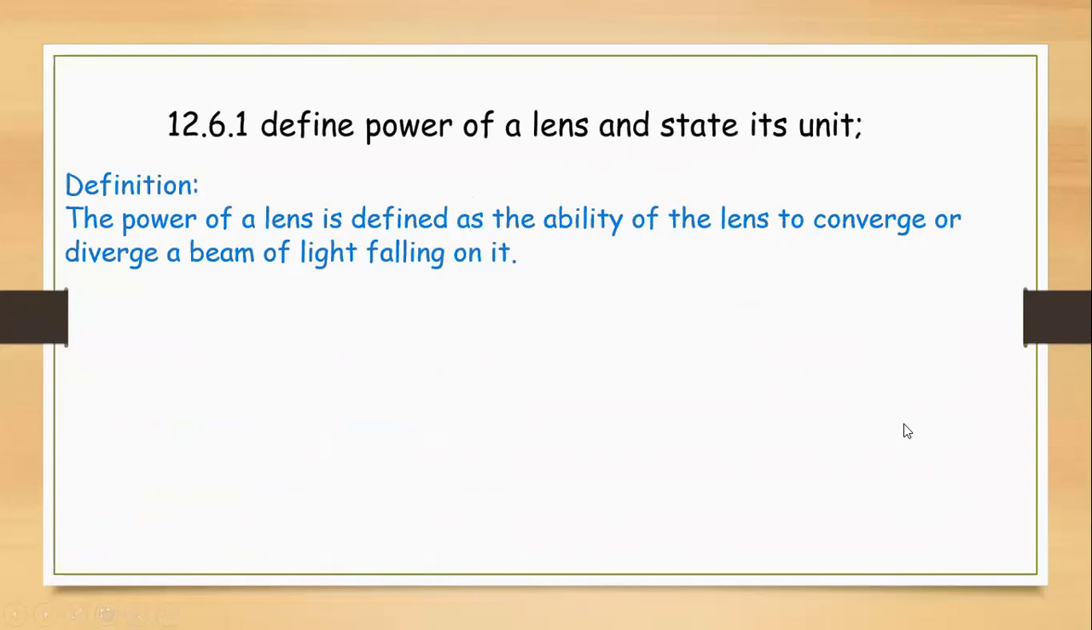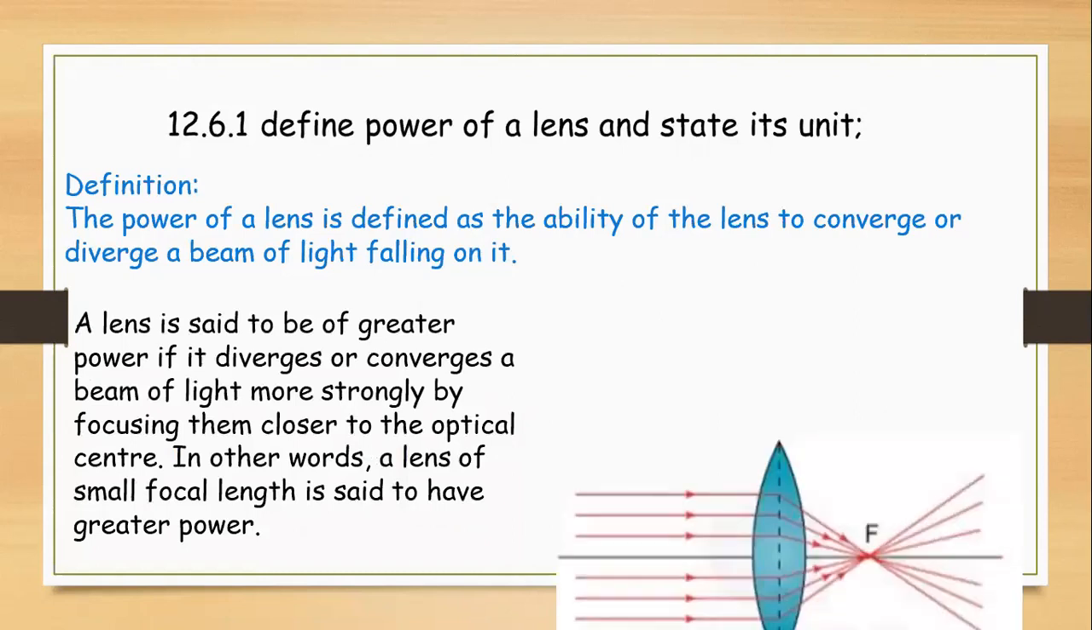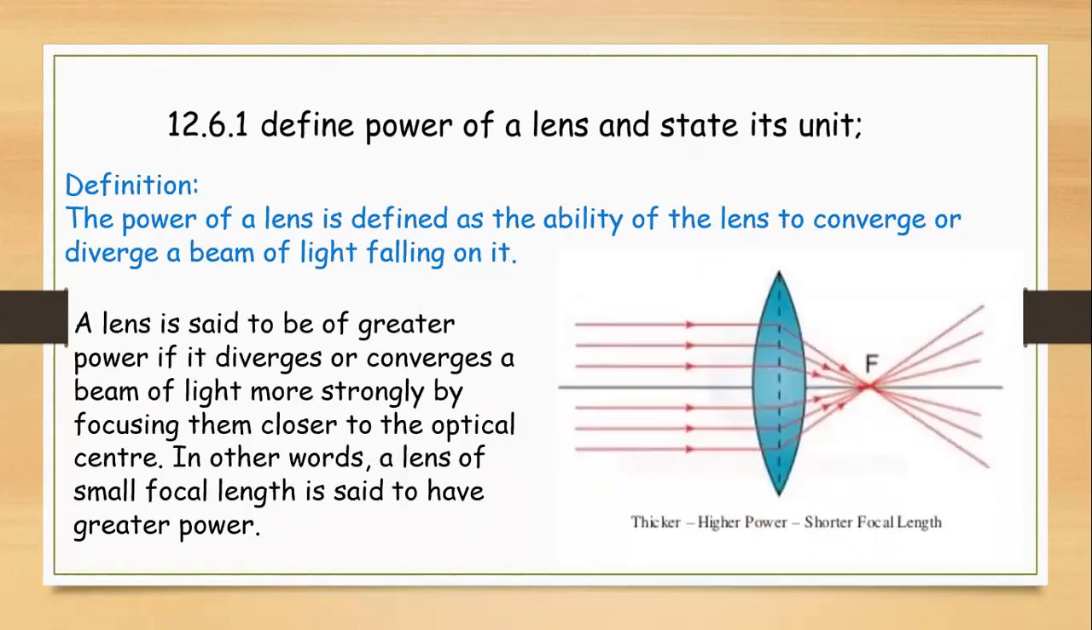The definition is: power of a lens is defined as the ability of a lens to converge or diverge a beam of light falling on it. A lens is said to have greater power if it diverges or converges a beam of light more strongly. Now you can see these are parallel rays of light coming, and all the rays are converging and meeting at a single point, that is the focus, and this is closer to the optical center. The closer the focus is, where rays are meeting, the stronger is the power of the lens.